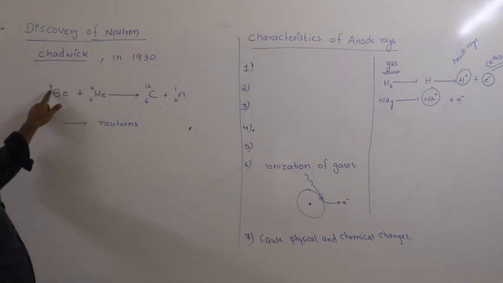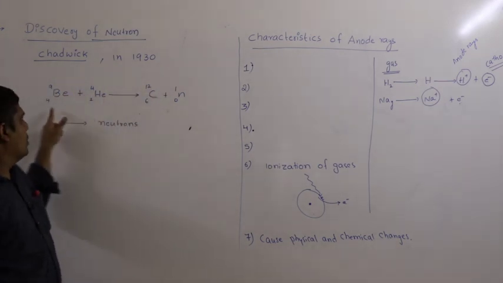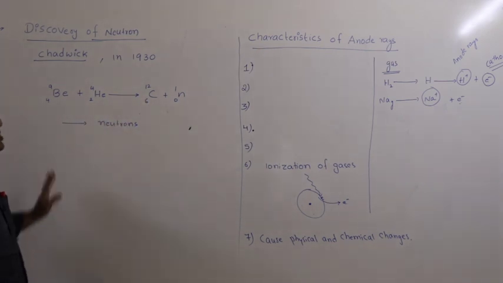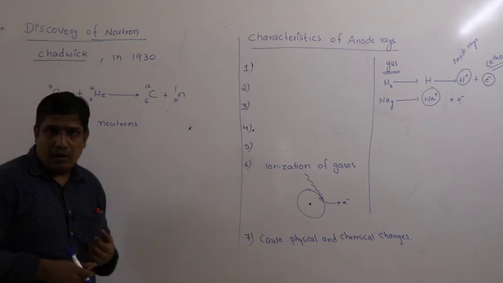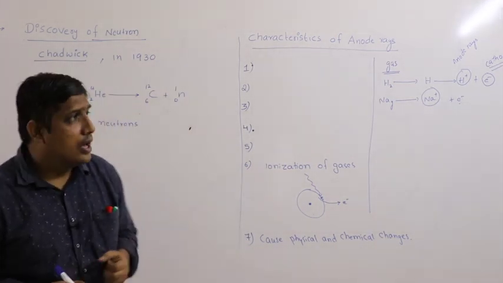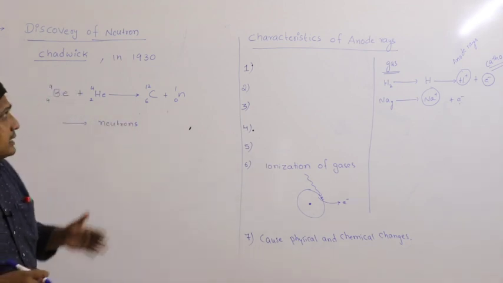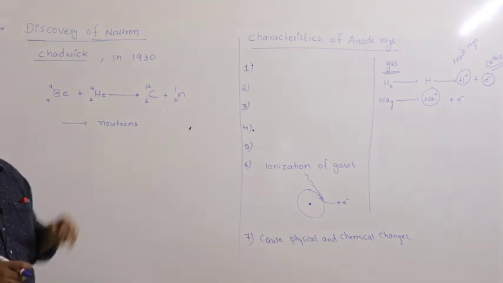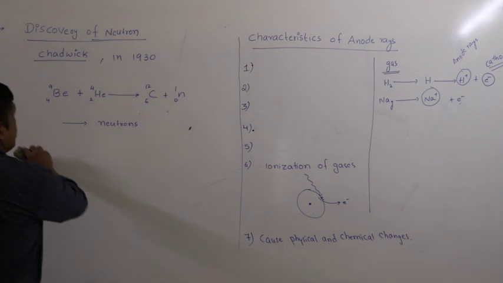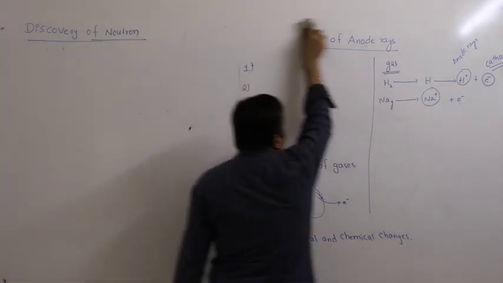How to balance this? Add the mass numbers: 9 plus 4 is 13, 12 plus 1 is 13; 4 plus 2 is 6, 6 plus 0 is 6. So this is the discovery of the electron, proton and neutron. The electron was discovered by J.J. Thomson, the proton by Goldstein, the neutron by Chadwick. So let us study their charge and mass.